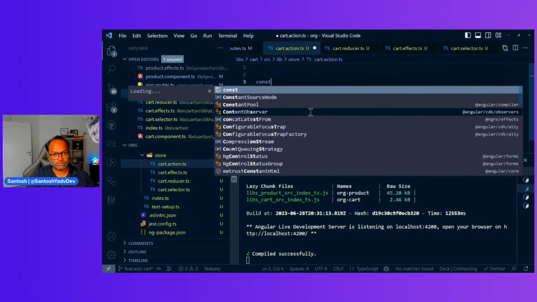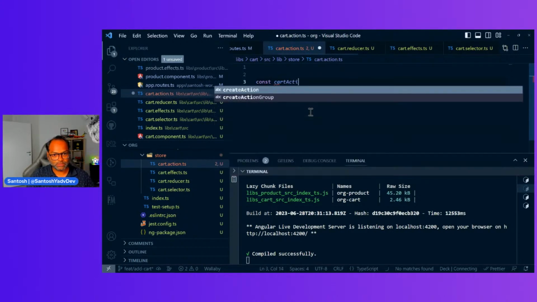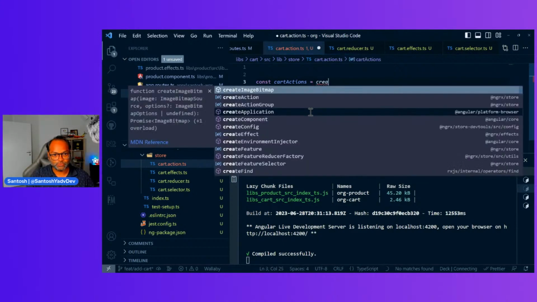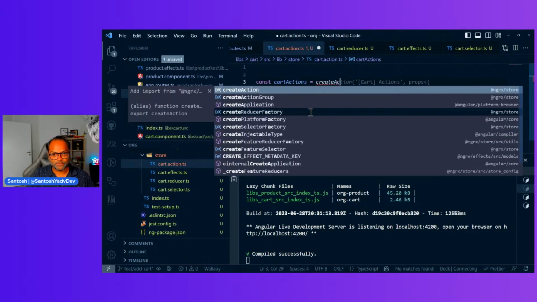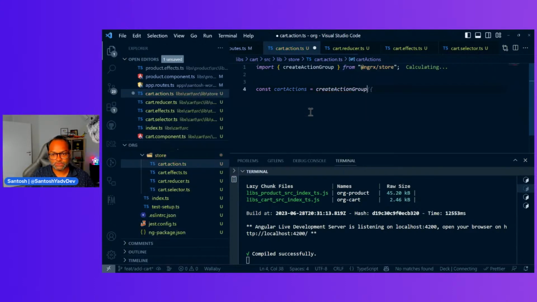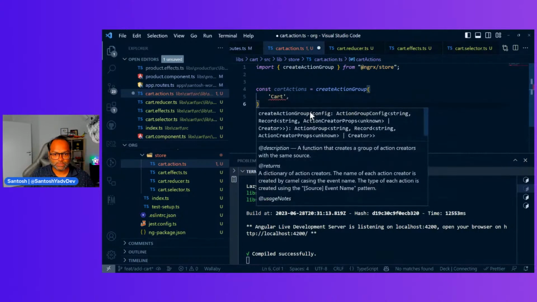Let's write our action. So I'll say const cartActions is equal to, let's use createActionGroup. So we have parameters, a cart.